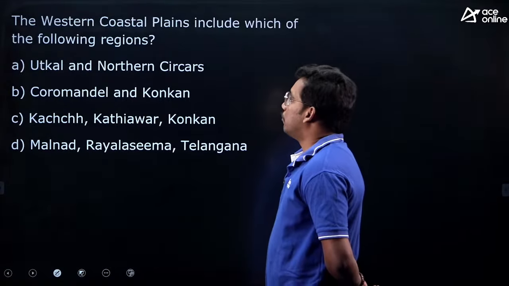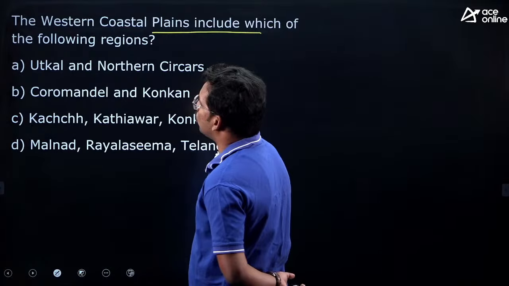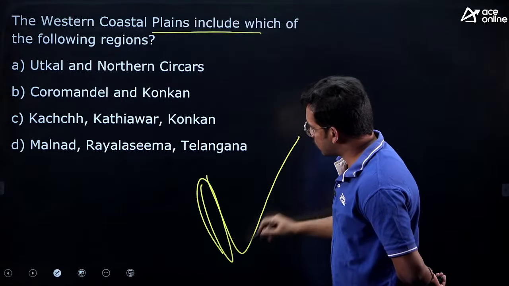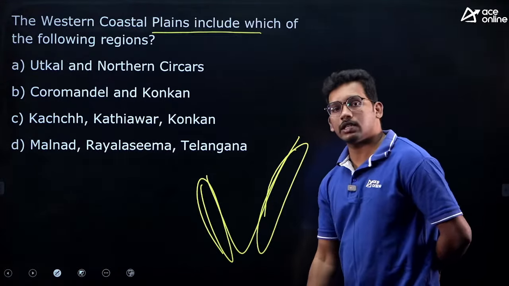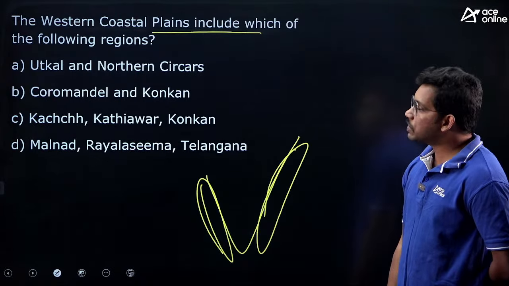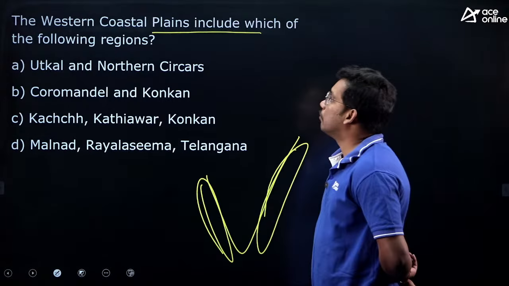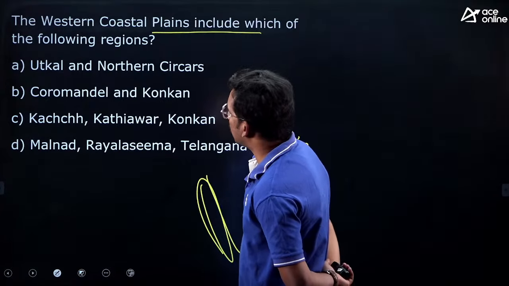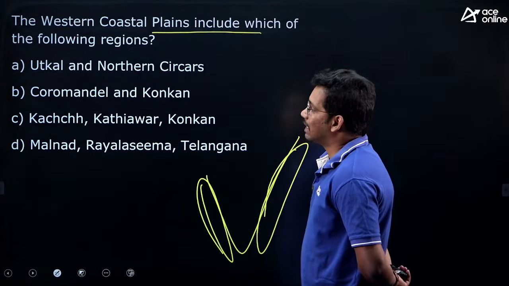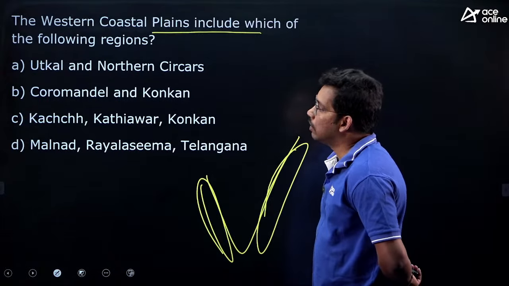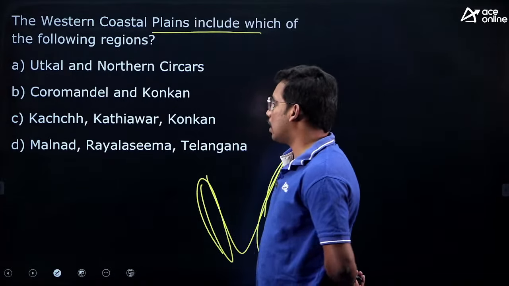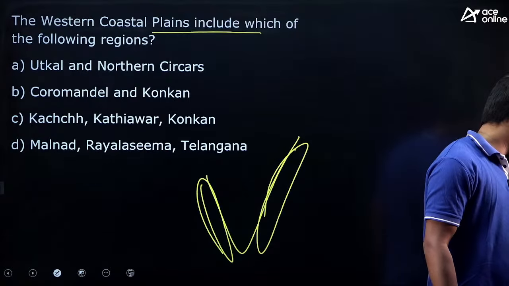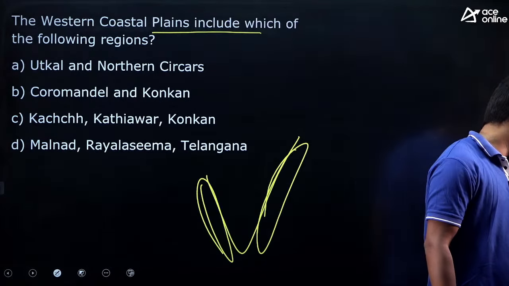Next one, western coastal plains include which of the following regions? India has two coasts, western coast and eastern coast. So, which regions are located in the western coastal plains? Utkal and Northern Sircars, Coromandel and Konkan, Kutch, Kathiawar and Konkan, then Malnad, Rayalaseema and Telangana. It's a very easy question, so you should be able to answer it.